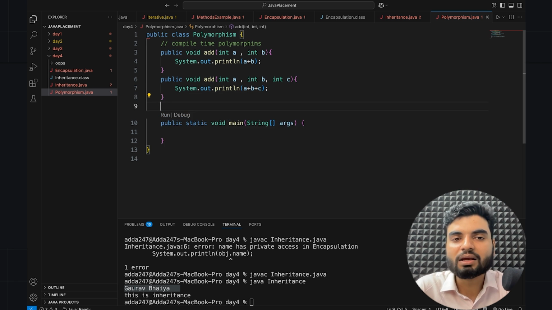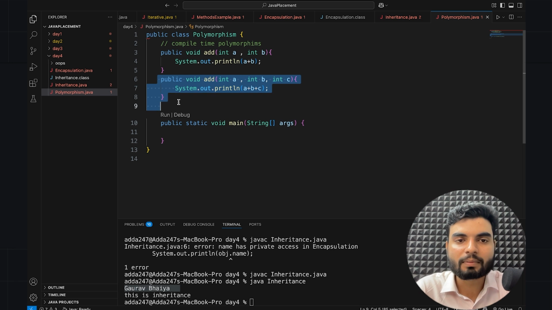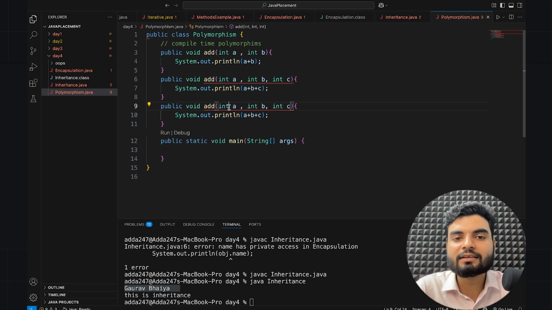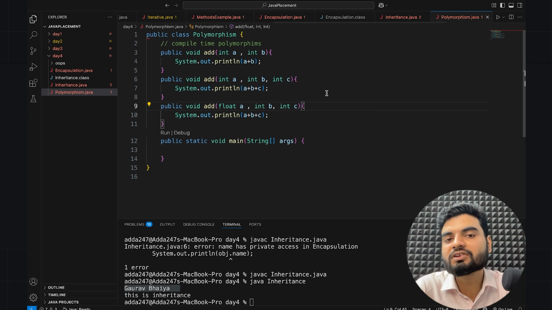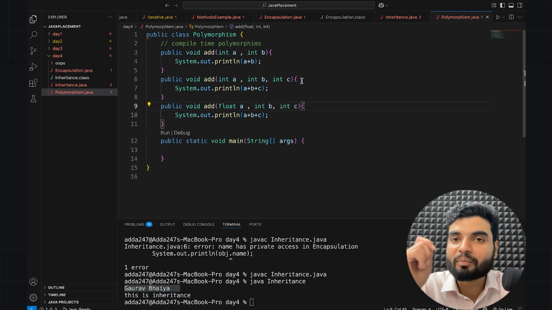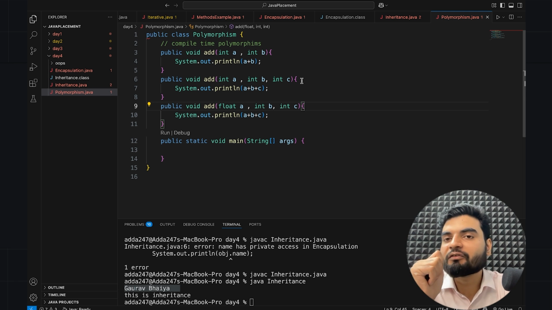Now similarly, what if I copy this and I have a different data type? In this case, what will happen? So here, let's say this is float type. You can change the data type of all or of one. Then this is different. So this is compile time polymorphism, when you have a method that has a different number of parameters or a different type of parameter. Look at this. We have only the add method, but it is behaving differently.